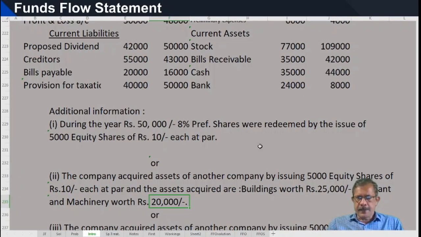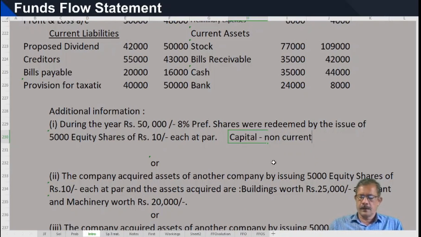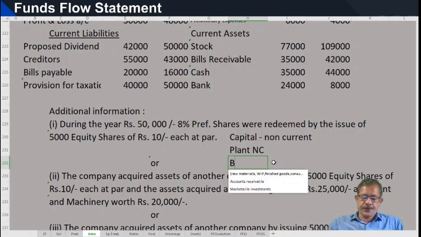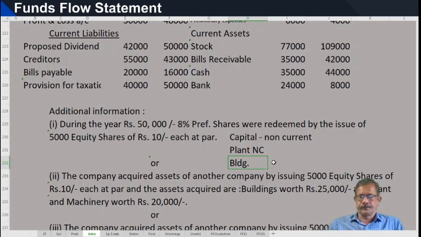Here equity capital is non-current, plant is non-current, and buildings are also non-current. Where both the aspects are non-current, it makes no change in the funds.